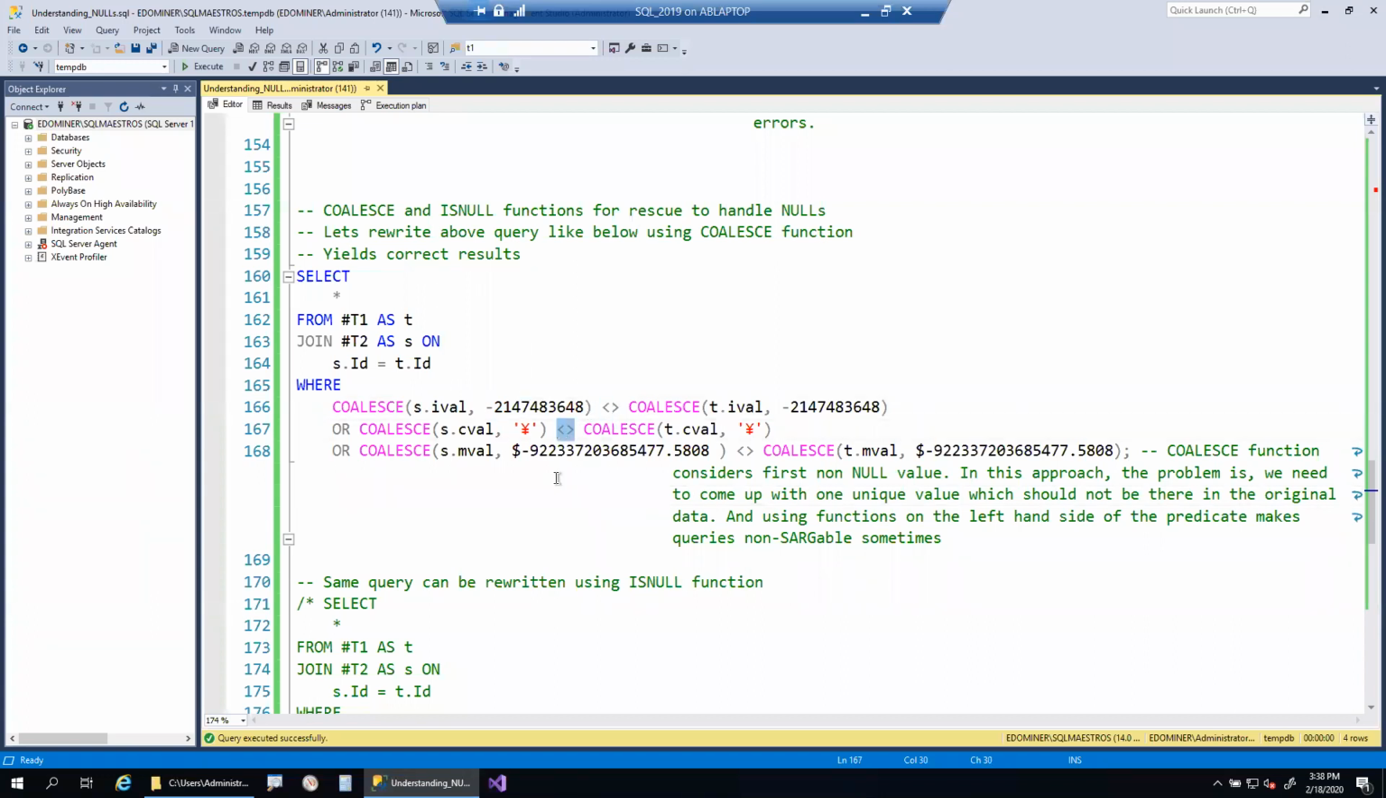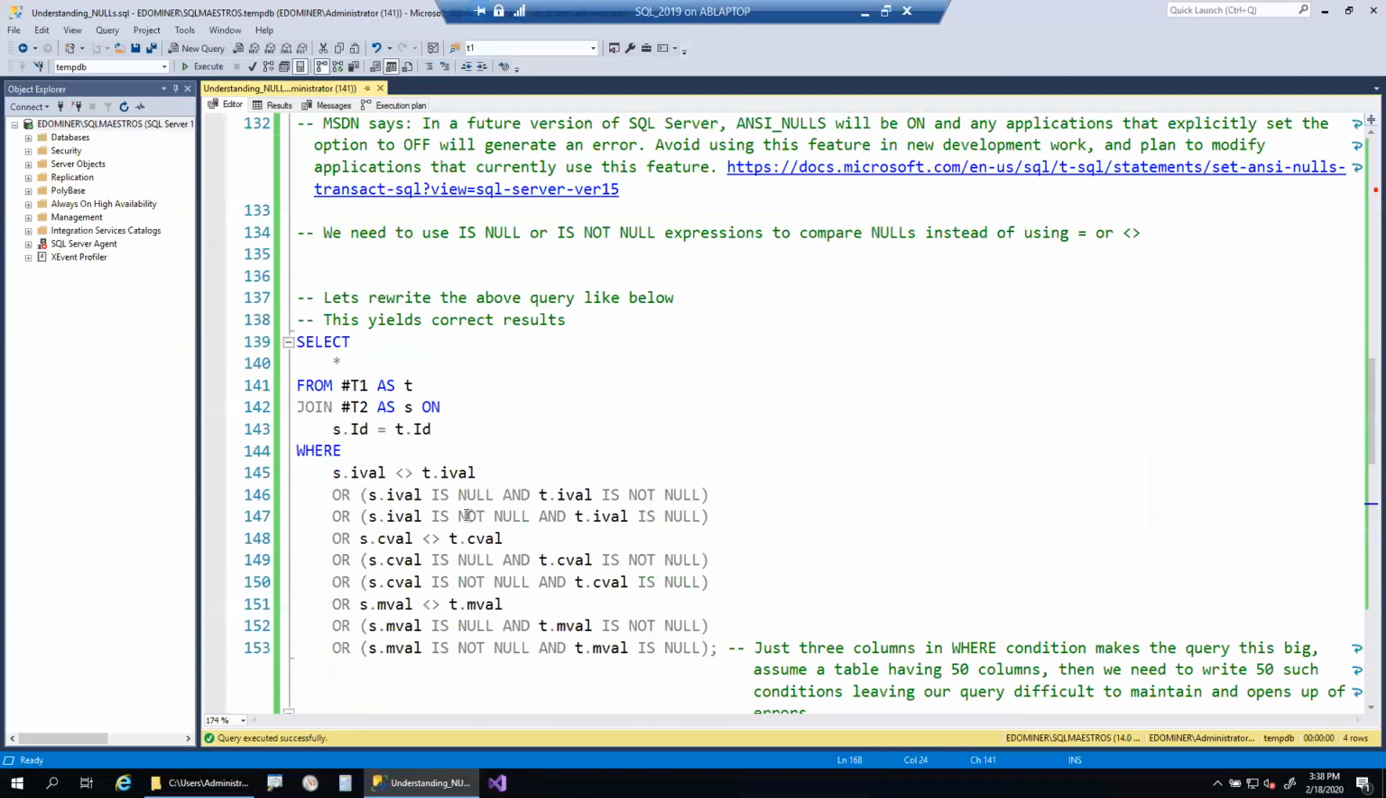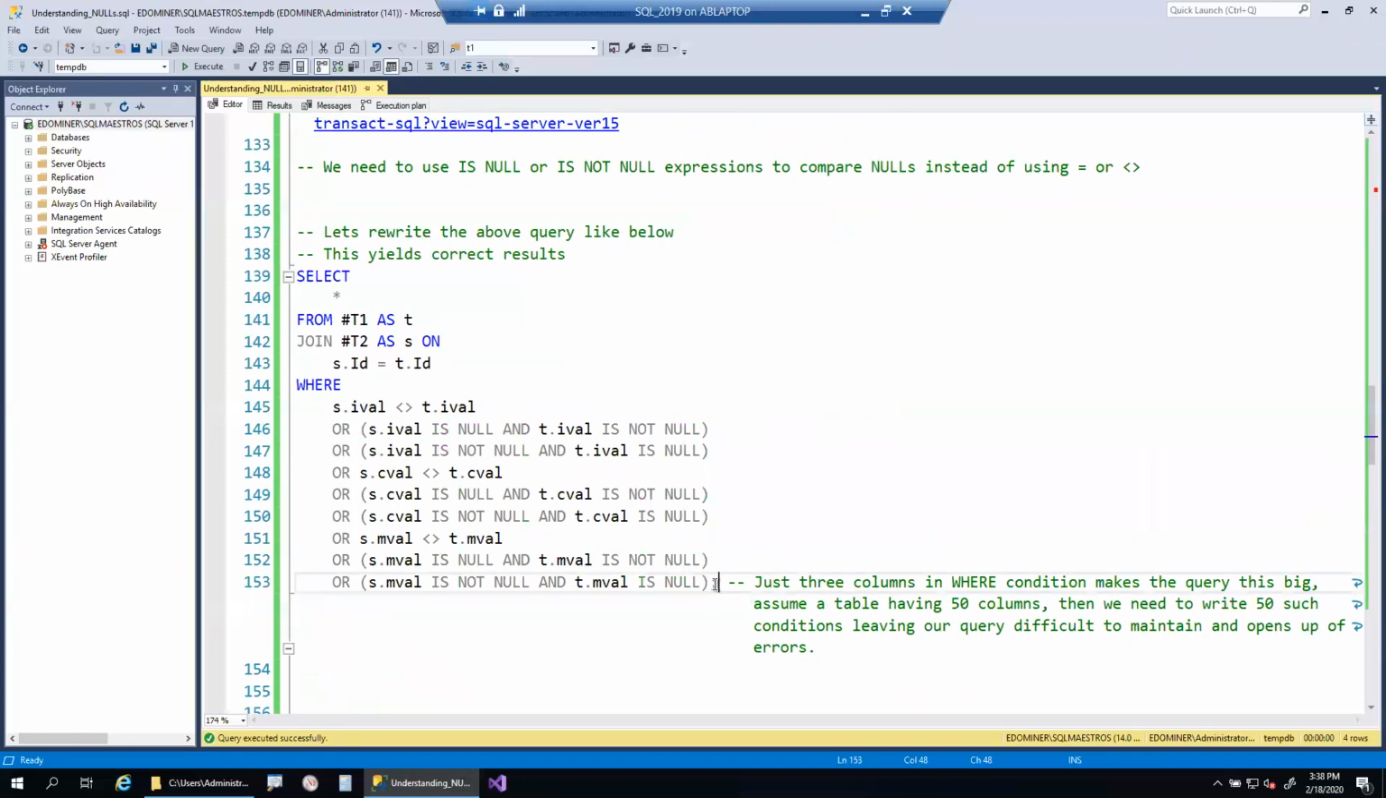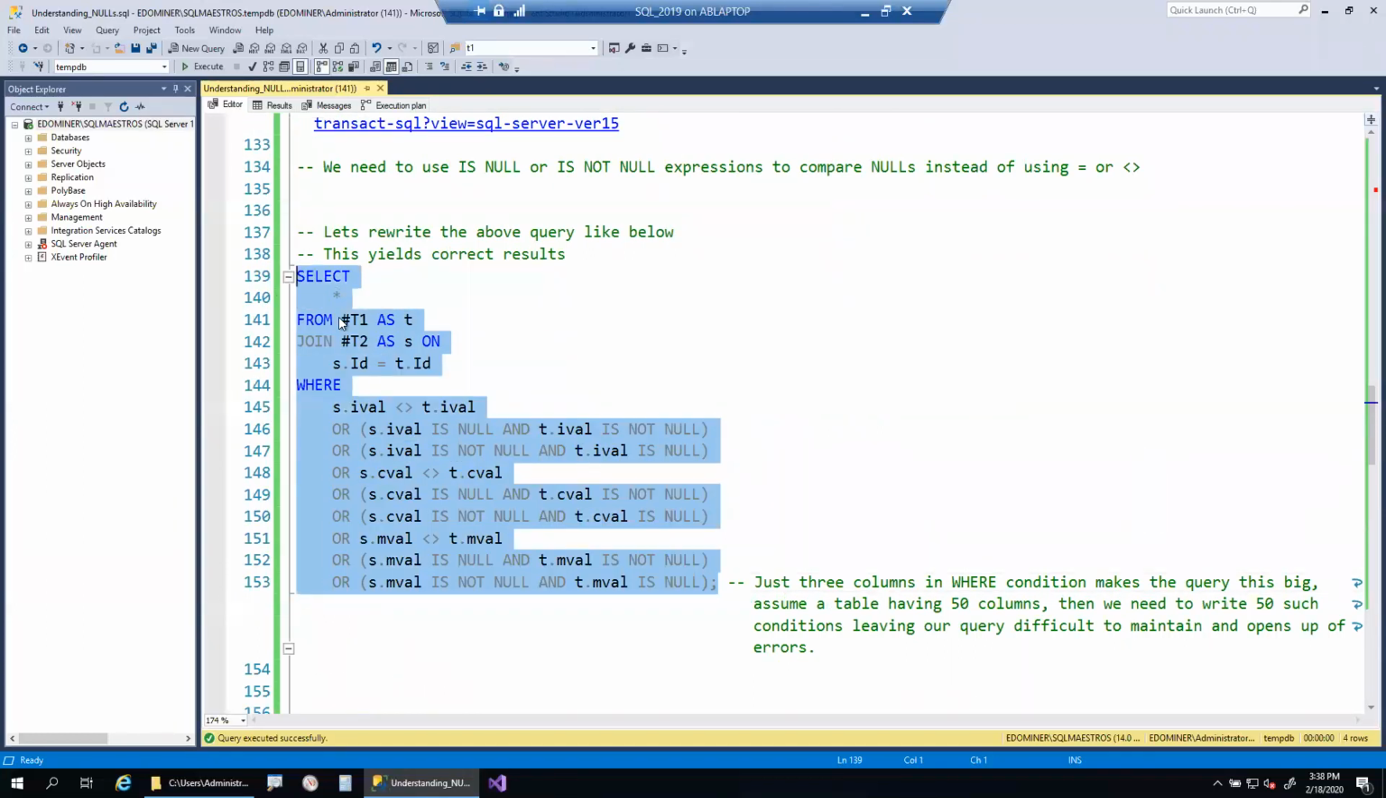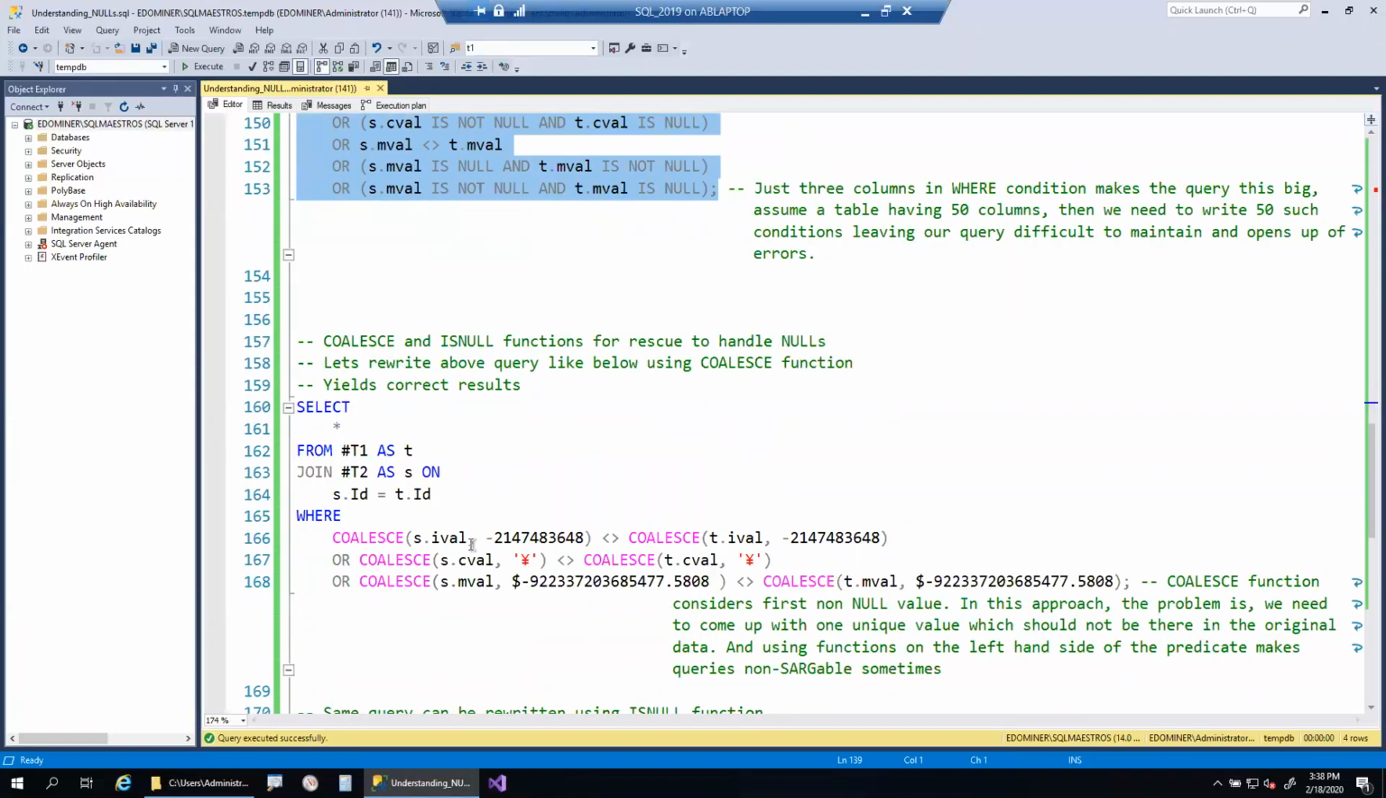So this is another approach. Why are we using this approach instead of is null or is not null? Because is not null and is null expressions make our query very big. To make our query maintainable, short, and faster to troubleshoot when we have errors, we need to rewrite this query in a shorter format. While doing so, we have a couple of issues. One such issue is that we need to come up with a unique value for each column, which will never come in that particular column. So that is one challenge.